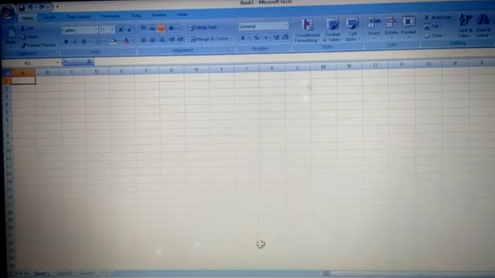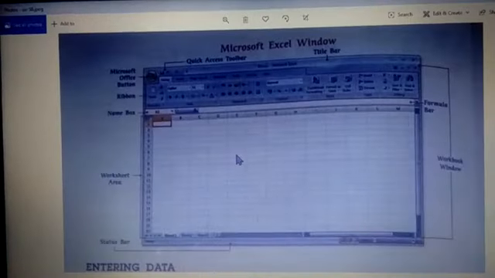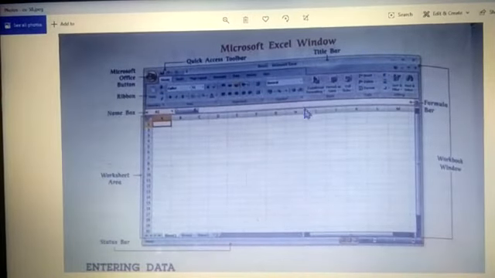Okay. Now let's go back to your chapter, children. This is your chapter C. The first view is of the Microsoft Excel window. At the very corner you will see the Microsoft Office button, right? I will show you practically and let you know what all things are there. Then beside it you will find the quick access toolbar.